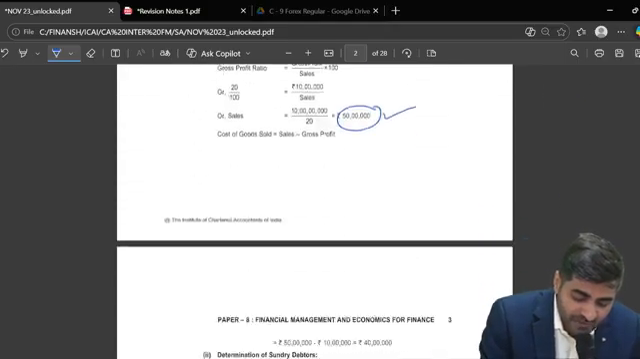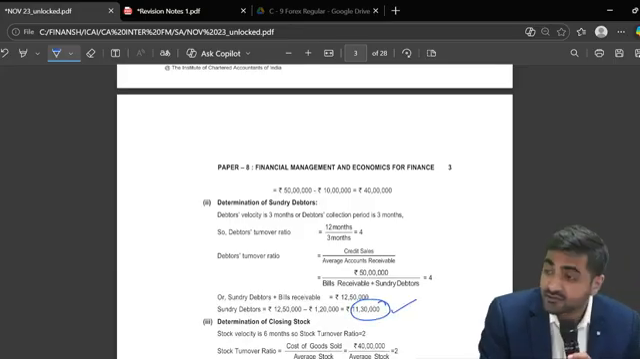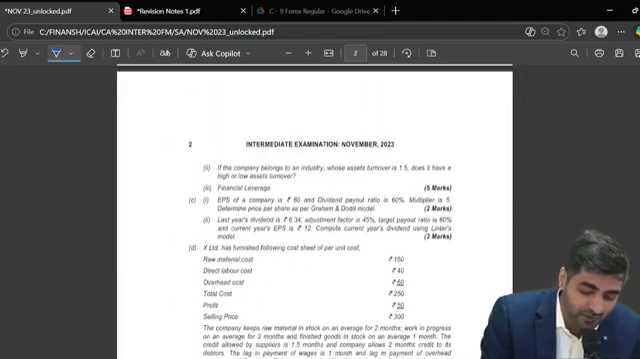So your debtors should be coming as 11,30,000. Just check. Is your debtors coming as 11,30,000? Perfect. Absolutely clear.